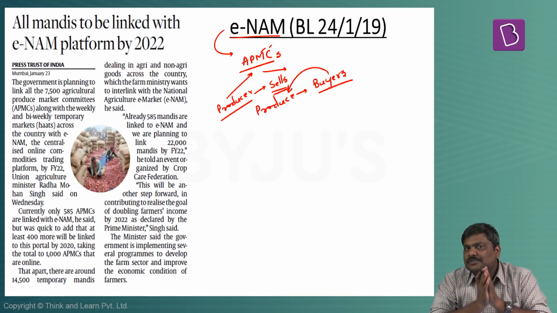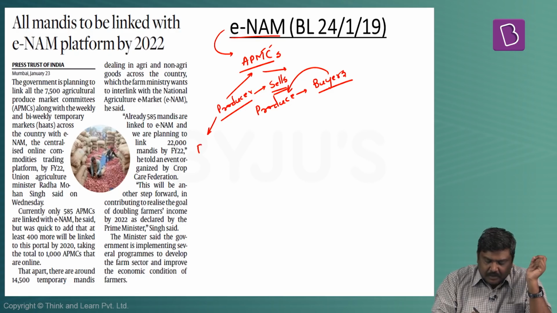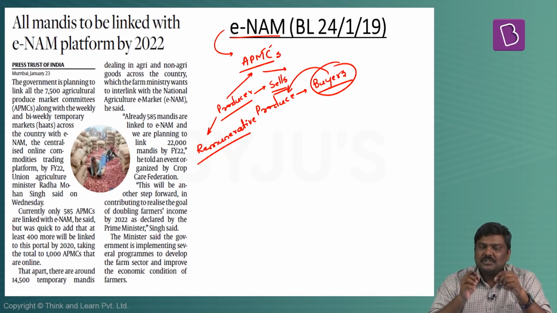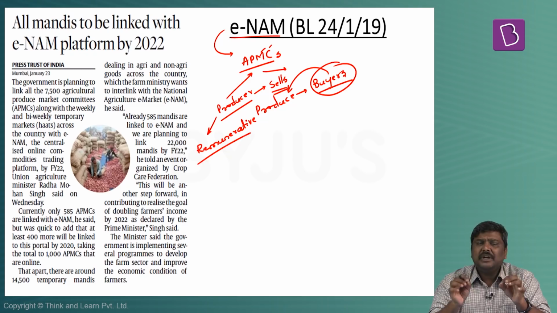The main objective of this particular APMC Act was to ensure that the producers will get better remunerative prices. In simple terms, since the buyers will be large in number here, the quantity purchased will be large, the expectation was the producers or the farmers who are selling their produce in the APMC Yard will be able to earn better returns. But over a period of time, it has been seen that because of various issues which are plaguing the APMC yards throughout India, the farmers are unable to get right prices for their produce.